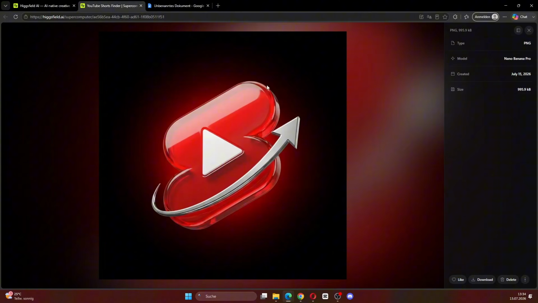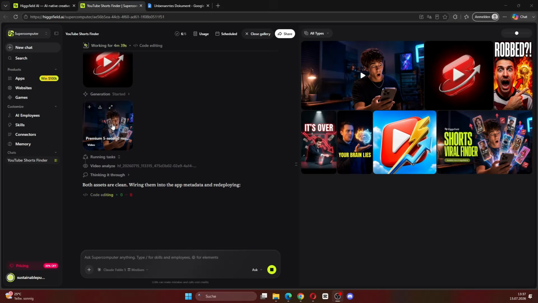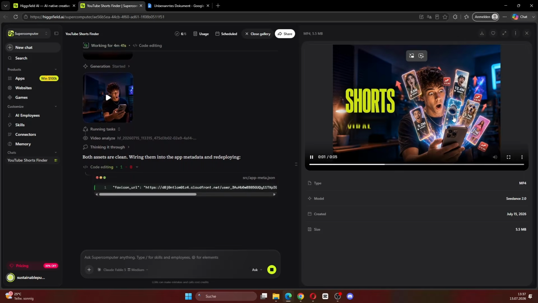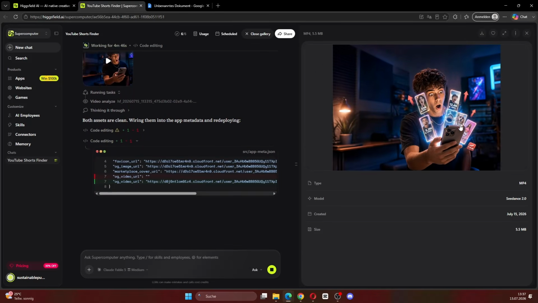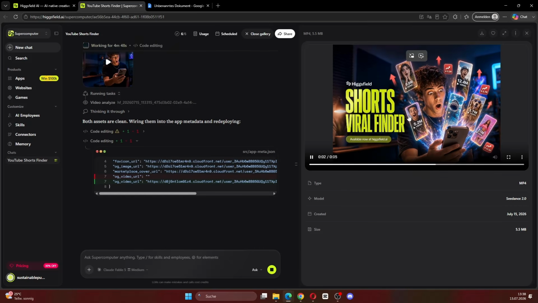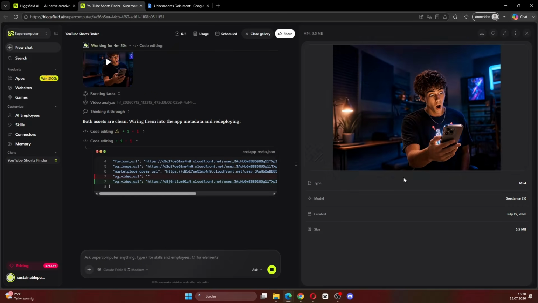Okay, now we have the new logo. This one looks much cleaner. And let's check out the hover cover. As you can see, we have this clean pop-in animation. It looks really good. Okay, now we are finished with the building process. So let's actually test the app and see if we can find some viral niches.